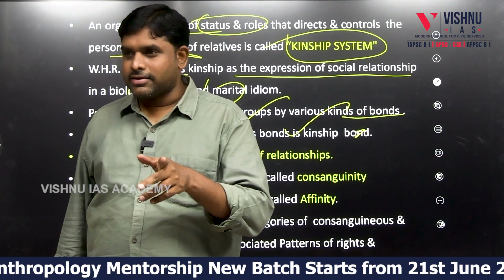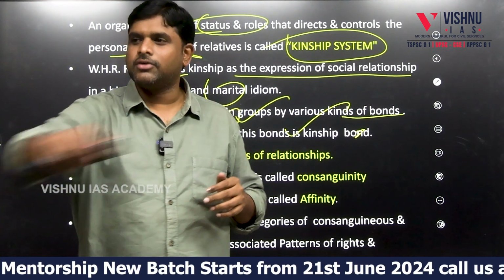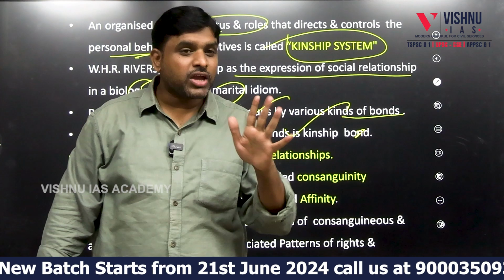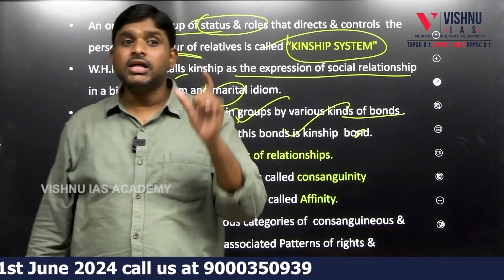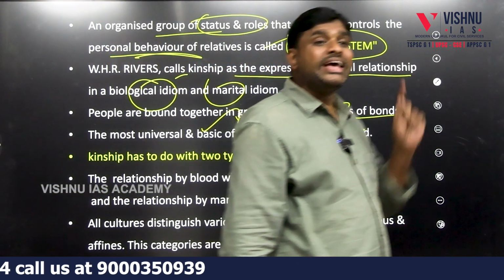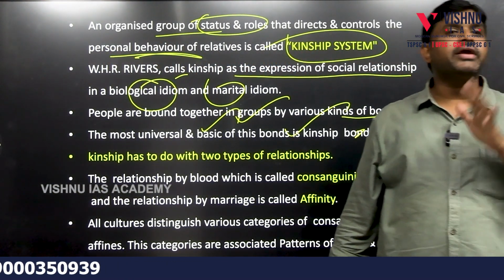We like or dislike. When it comes to friends, we can say go, man, we can tell. But kinship we cannot tell. People, some day or the other, we come into association. Hence, kinship bond is more universal. Kinship bond is more basic for a human being.